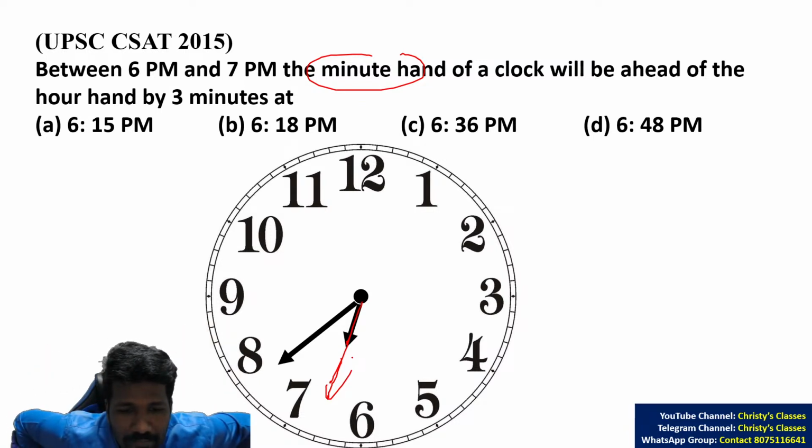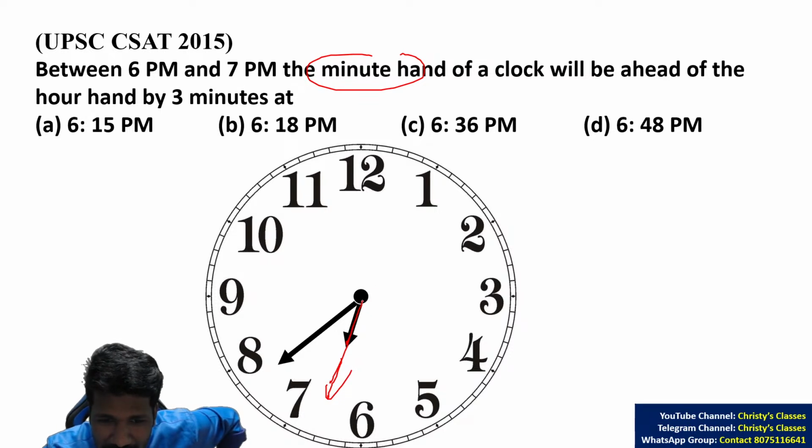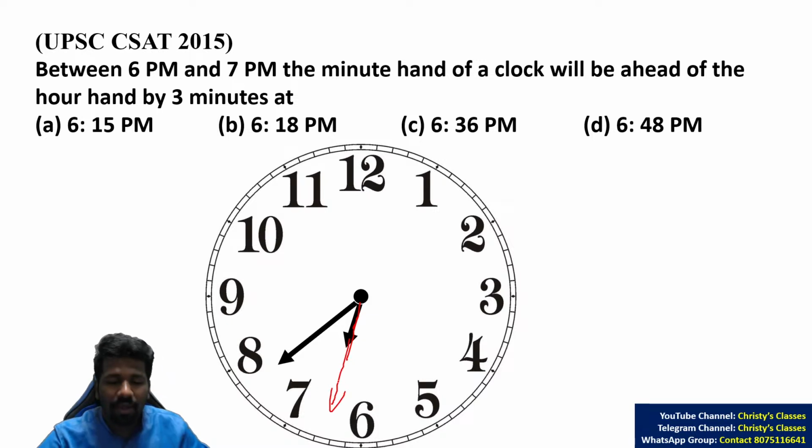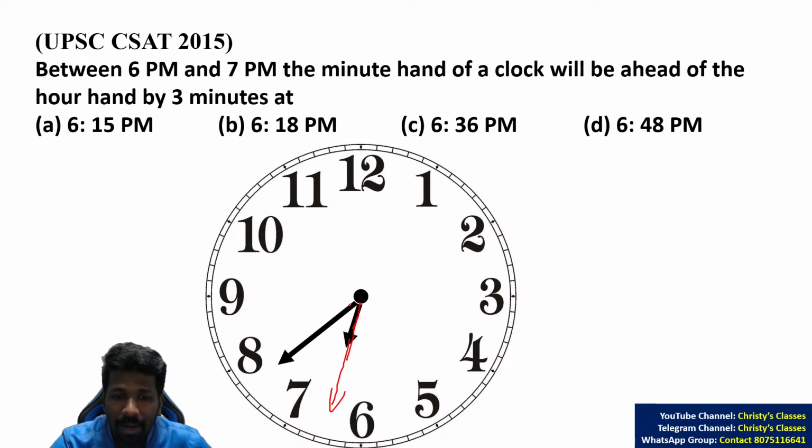Because at 6 o'clock, the hour hand will be at 6. So after 6 is the time, so definitely the hour hand is after 6. So the minute hand being over the hour hand will be 6:30 something. But the minute hand should cross the hour hand, which means it should be more than 6:30. It should clearly be above 6:30. So these two options are eliminated because they are before 6:30.